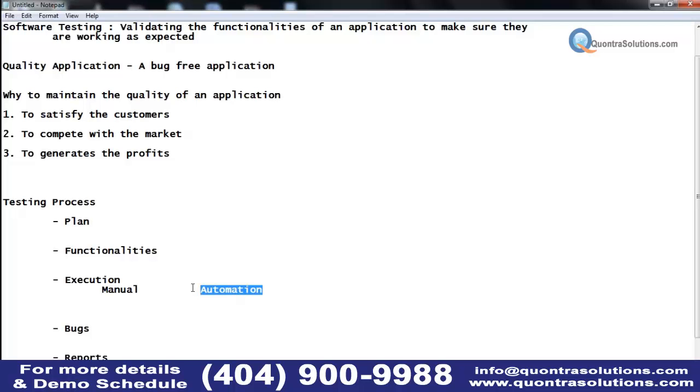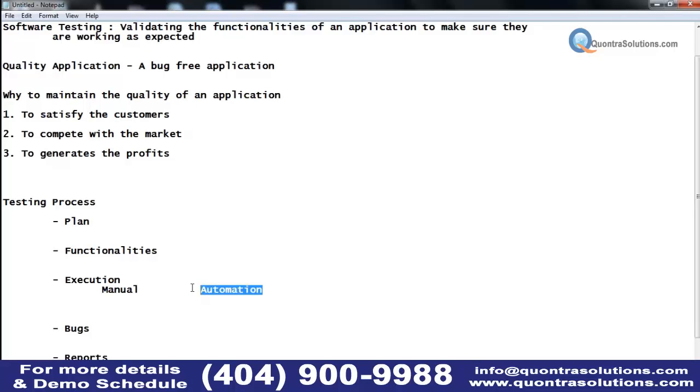But not all application functionalities can be automated. The functionalities that are executed repeatedly and frequently can be automated. If the functionalities keep changing, or you do not want to test a functionality one more time and only one time is enough, then there is no need to go for automation.